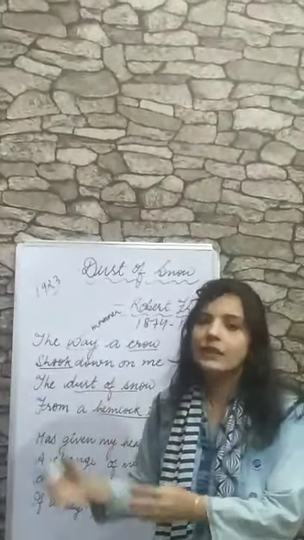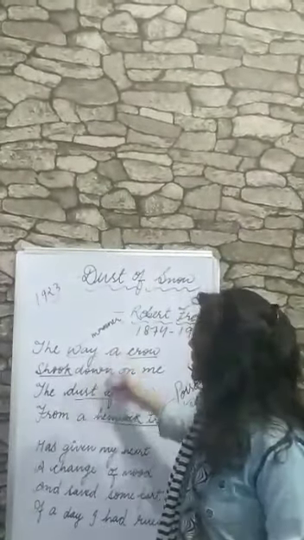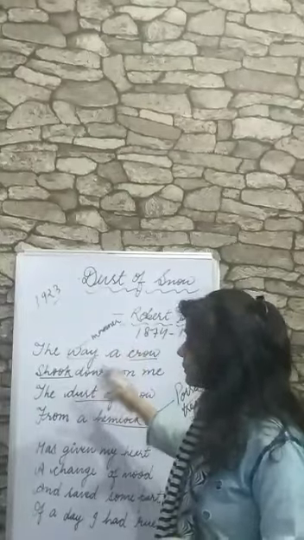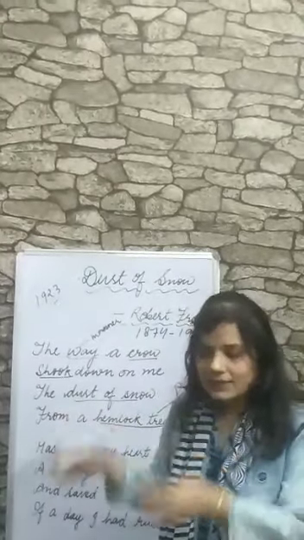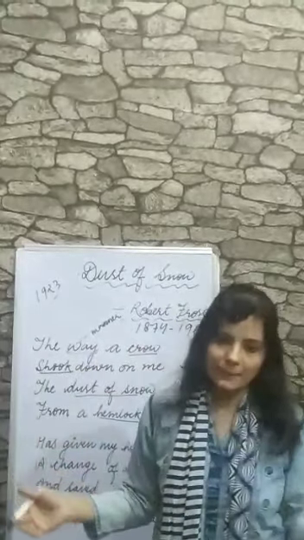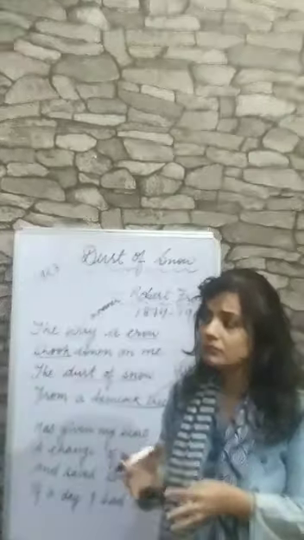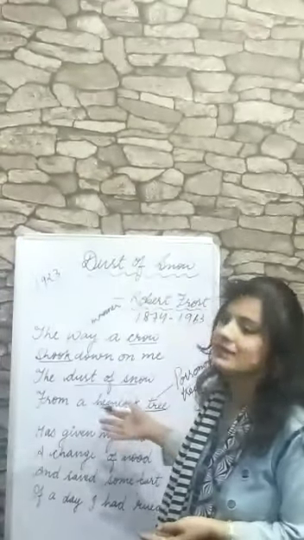And this incident changed his mood from sorrow to happiness, and he became happy because of this little incident.